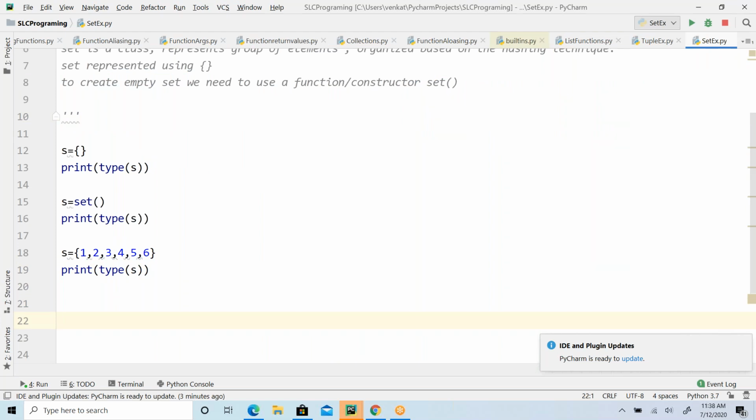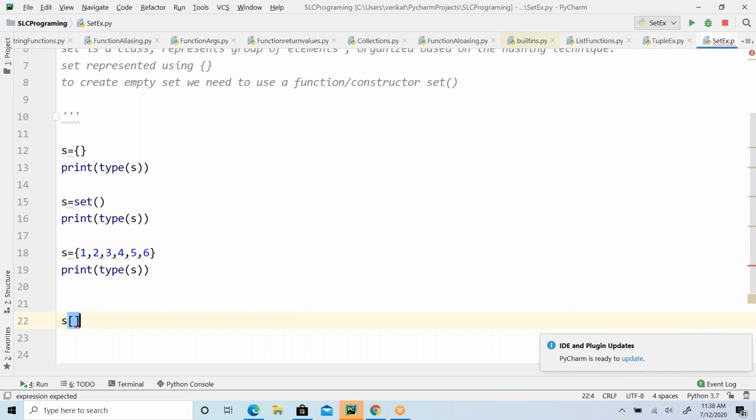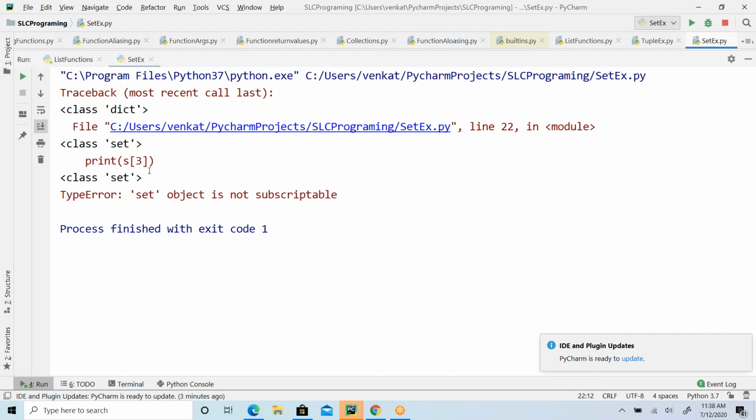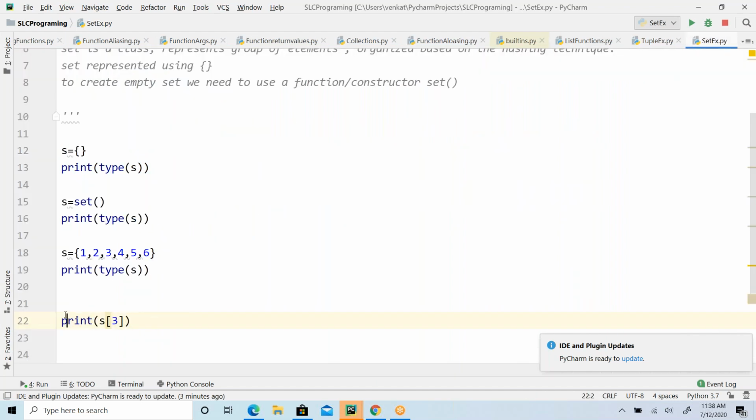Now let's play with that by accessing it. Can I access it using an index? Can I do this? S of 3, I'm trying to access it. So you can see the type error: set object is not subscriptable. So you cannot access it using an index.